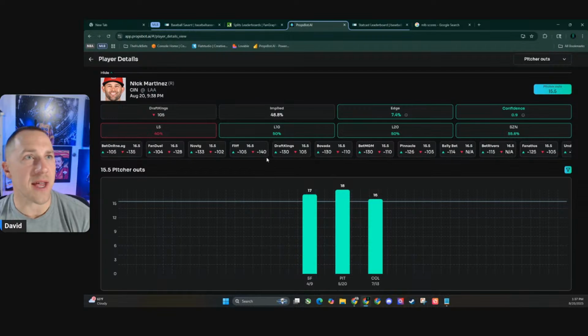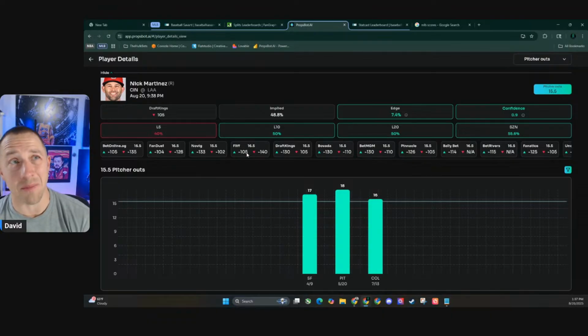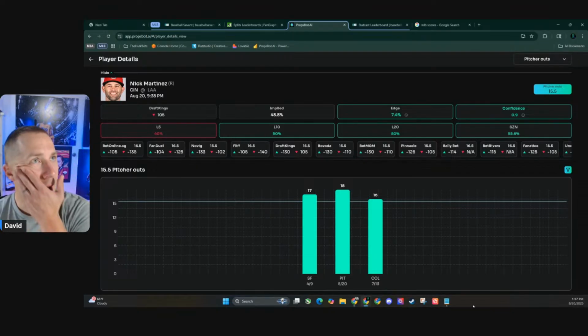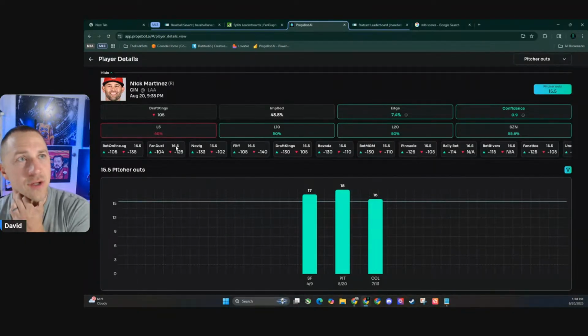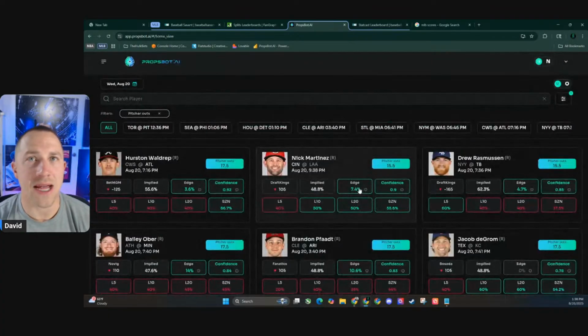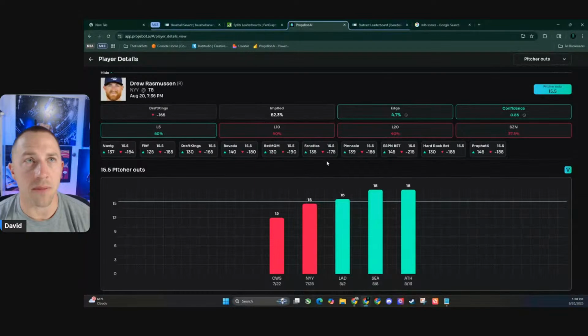So, some of these data points are actually leading us to the over, which is interesting because FanDuel is at 16 and a half at a minus 128. It's not a bad play if you want to get away. Like sometimes these guys come out and they pitch 1 extra inning and it's super tilting. But I think that if I'm going to play this, I kind of like the extra chance at it. So I probably would look at the 16 and a half on some of these other ones instead of the 15 and a half. So just something to take a look at. But that's the value of being able to shop the odds like this, guys. Being able to line shop like this, minus 165.